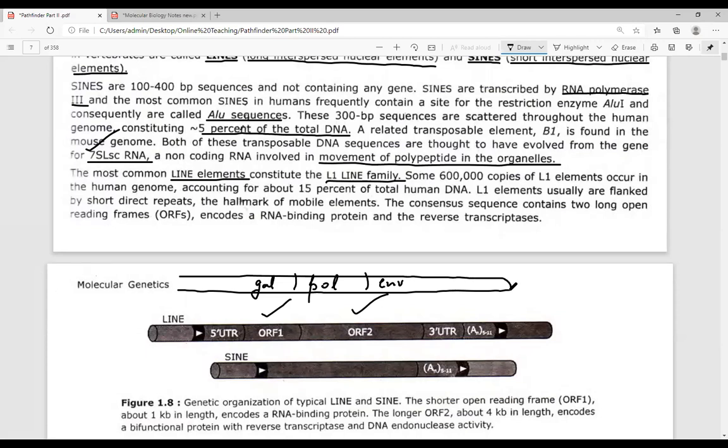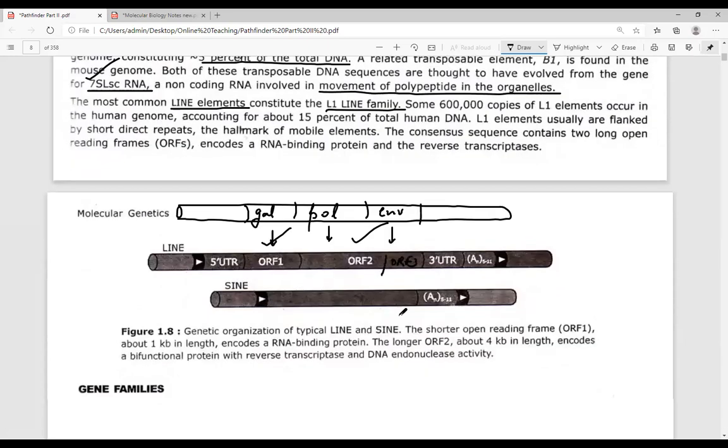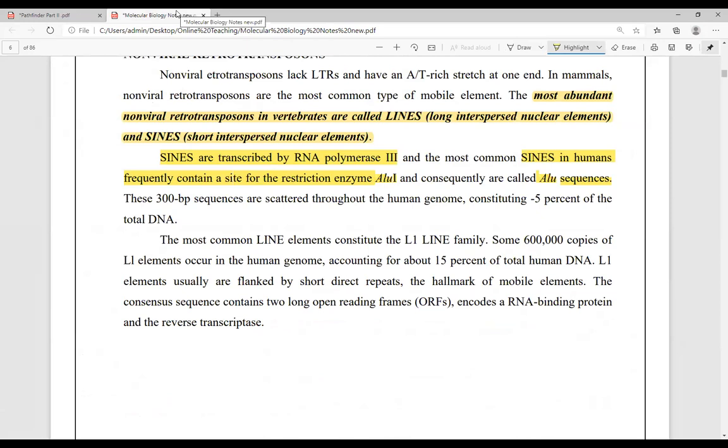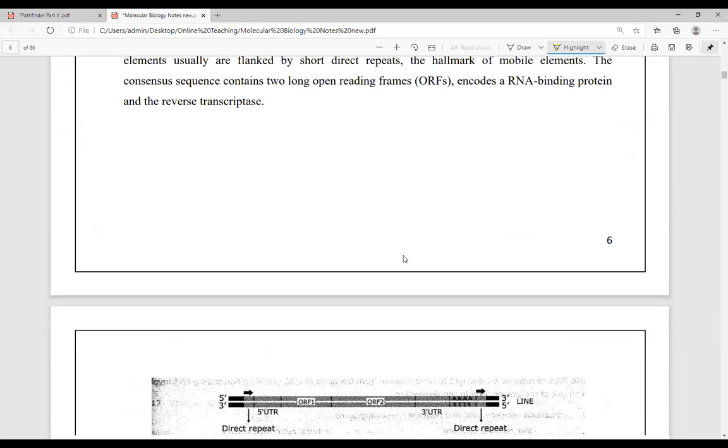Okay, these genes are present like this, and these genes undergo mutation later on, leading to the formation of ORF1, ORF2, and ORF3. Sometimes even ORF3 is present. ORF3, open reading frame 3, is present in such types of line transposable elements. Okay. Now, before we start gene family, we must know how these line family of transposable elements move.